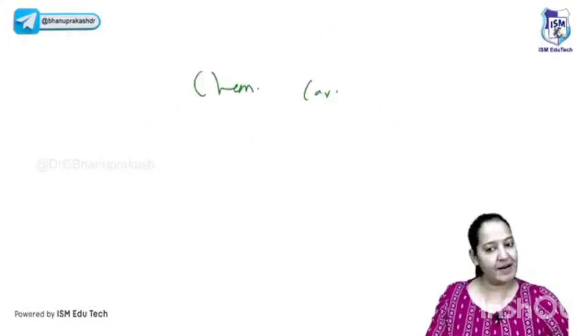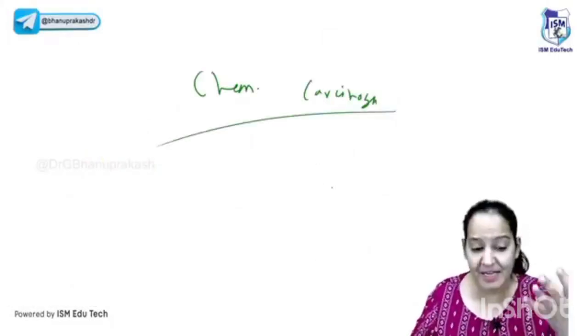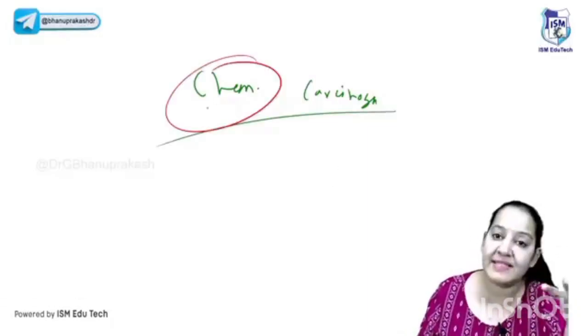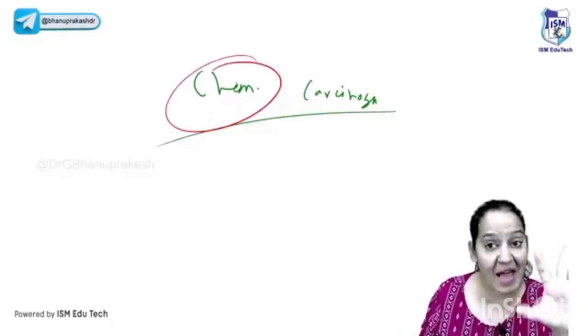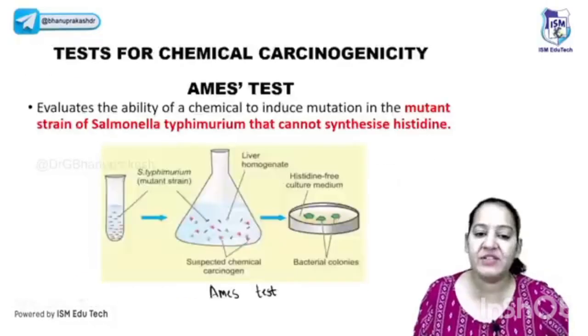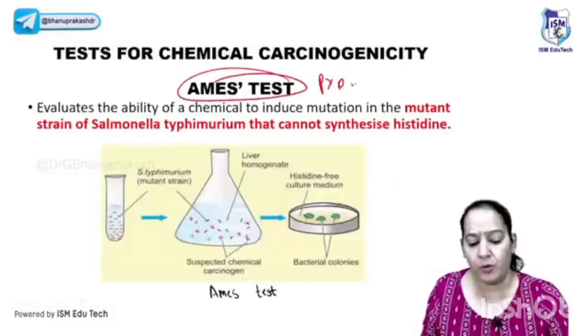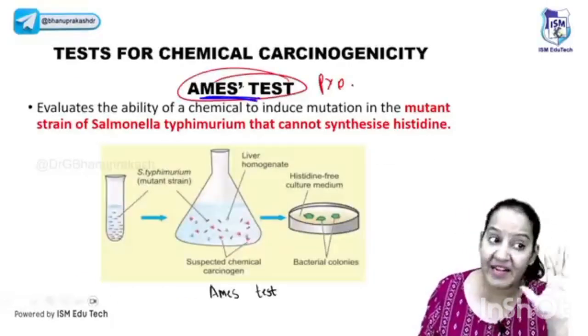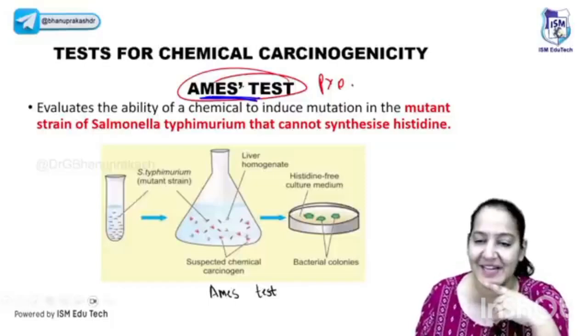So is there any test to prove chemical carcinogenesis? I explained chemical carcinogenesis to you. You should not believe me. You should ask me, ma'am, is there any proof that whatever you are saying is right? Chemical causes cancer, is there any proof of this? There is some test which can prove that chemical causes cancer. Yes, there is a test. The name of the test is Ames test. Very important PYQ. First learn, Ames test is proving that chemical can cause cancer. Let me explain the test. It's a very easy test.